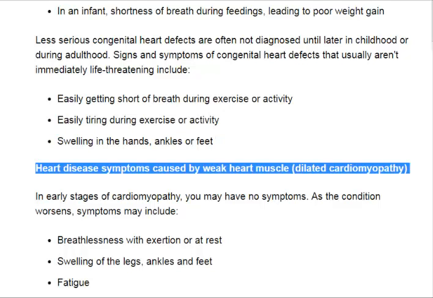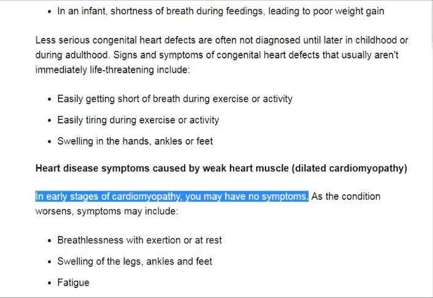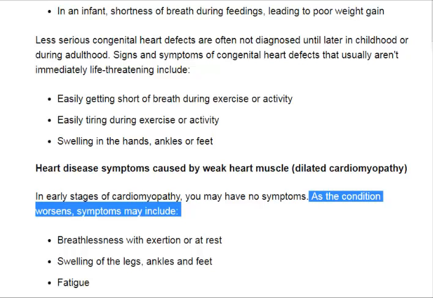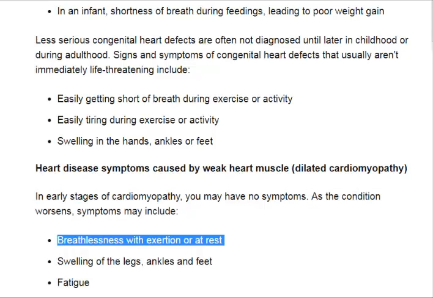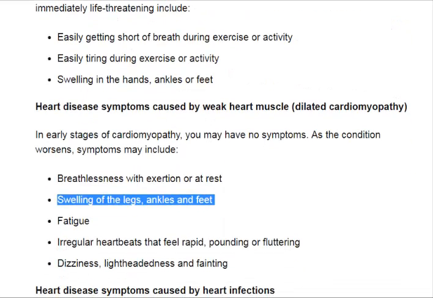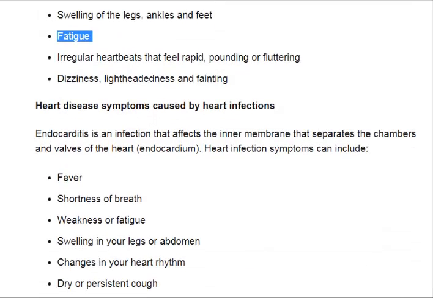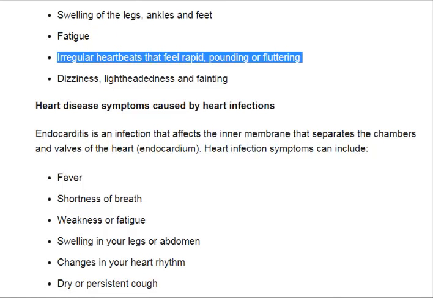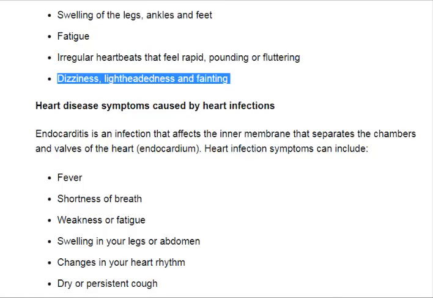Heart disease symptoms caused by weak heart muscle, dilated cardiomyopathy. In early stages of cardiomyopathy, you may have no symptoms. As the condition worsens, symptoms may include breathlessness with exertion or at rest, swelling of the legs, ankles and feet, fatigue, or irregular heartbeats that feel rapid, pounding or fluttering, dizziness, lightheadedness and fainting.